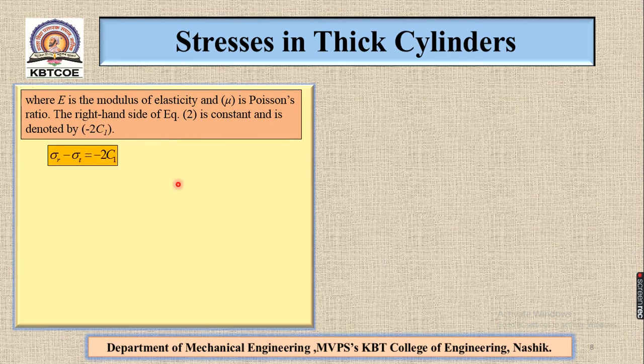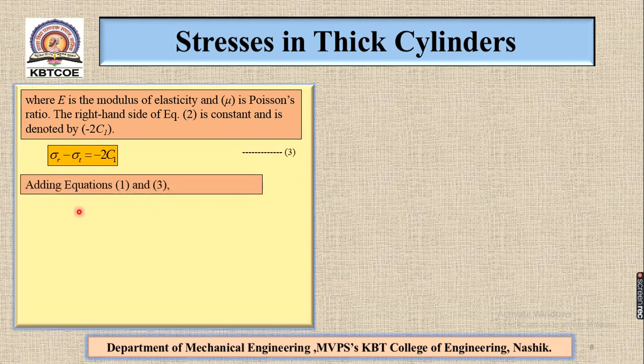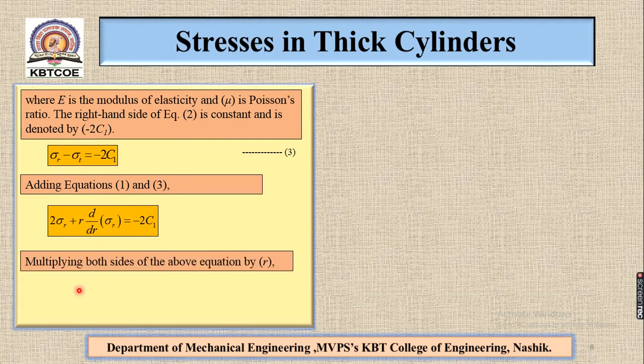So we can write this equation as sigma r minus sigma t is equal to minus 2c1. This is our equation number 3. Adding equations 1 and 3, we can write 2 sigma r plus r d/dr (sigma r) is equal to minus 2c1.